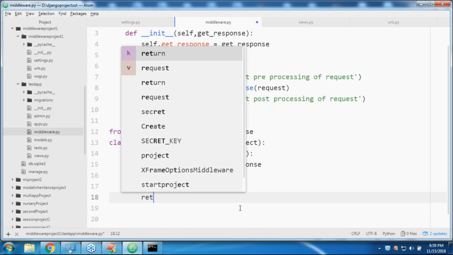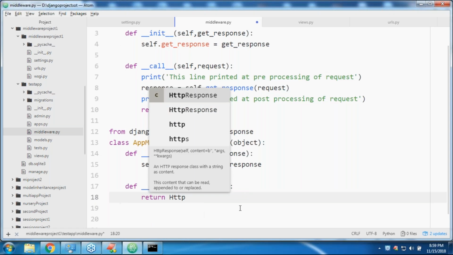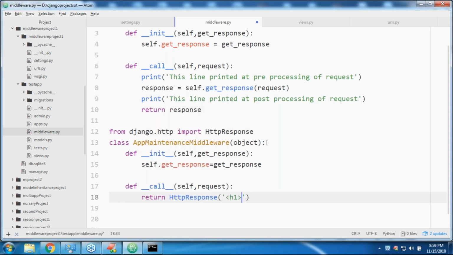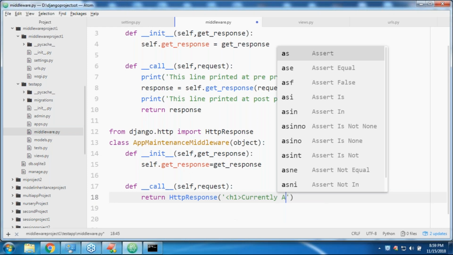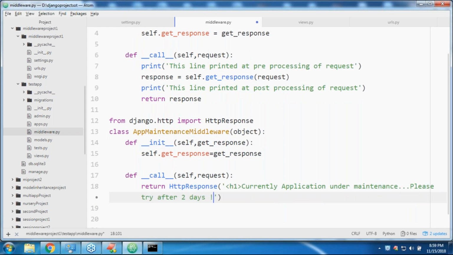Return HttpResponse, with the response I'm trying to take: h1, currently application under maintenance, please try after 2 days. Like this I'm trying to keep it.